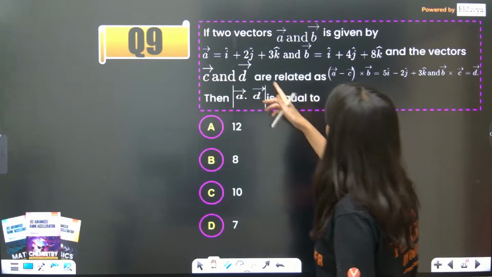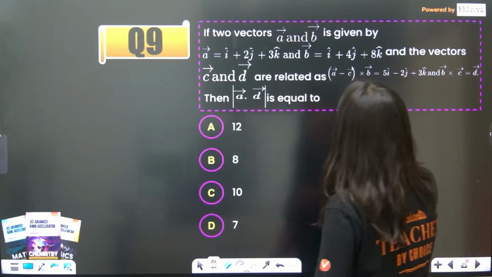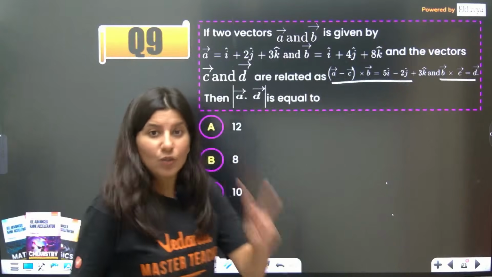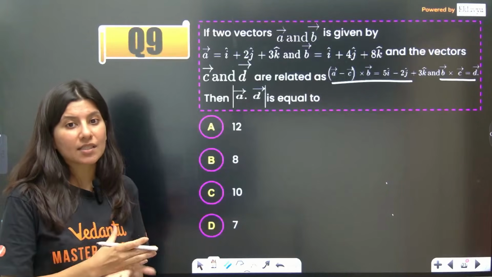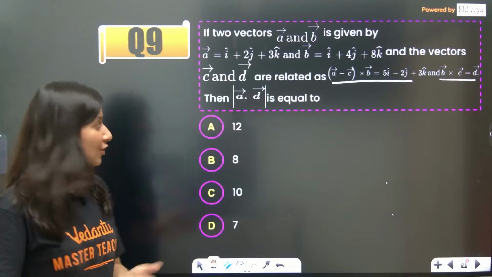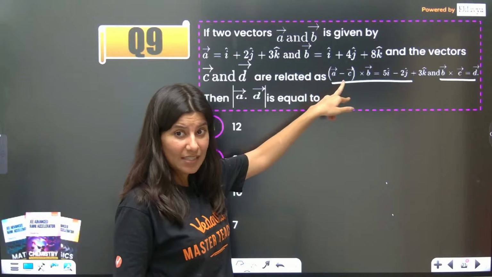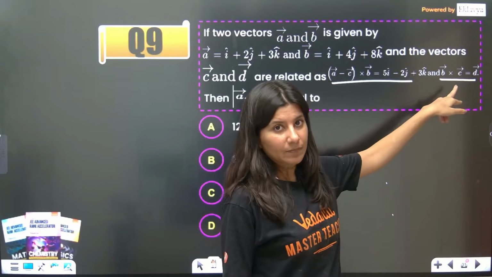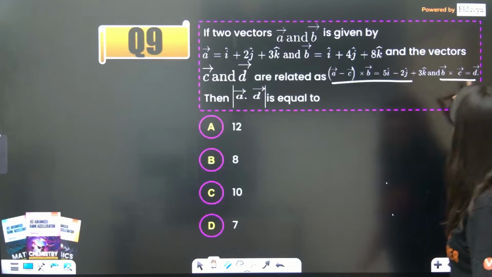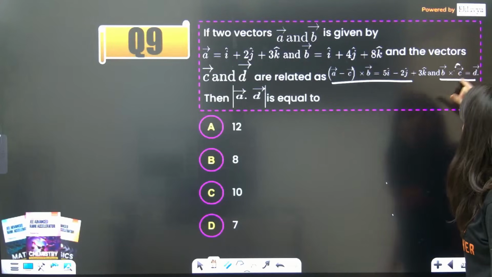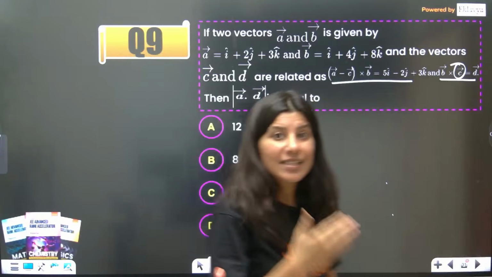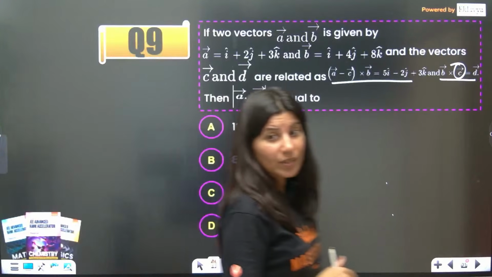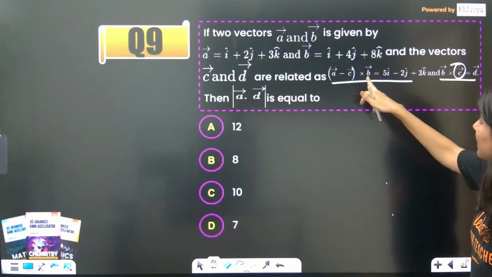Okay, 2 vectors are given, A and B, and the vectors C and D are related as follows. Two equations are given, and two unknown vectors, C and D. So our task is to calculate the C vector first of all, because if you are not able to calculate C vector, how will you be able to calculate D vector? It is so straightforward. D is B cross C. B you already have. But what about C? You need to calculate exact C, otherwise it will not work. Exact C is what you are looking for. Now exact C, you will get from this information.